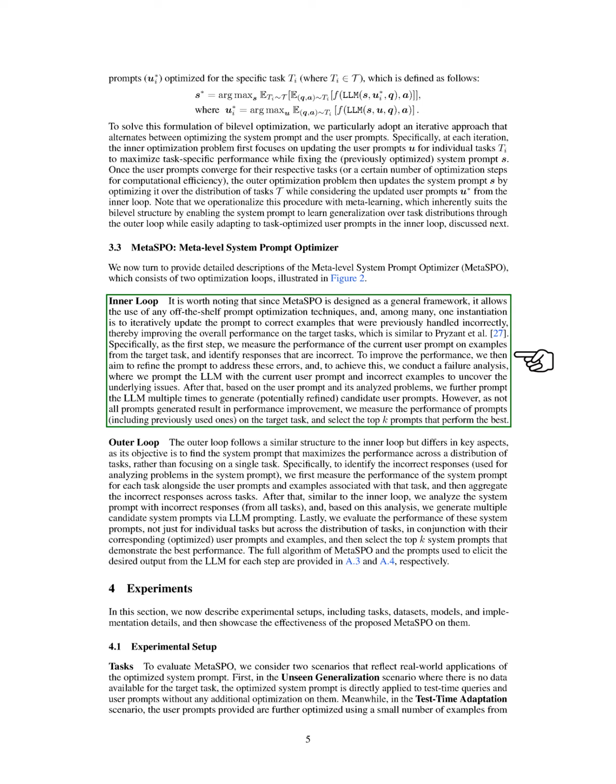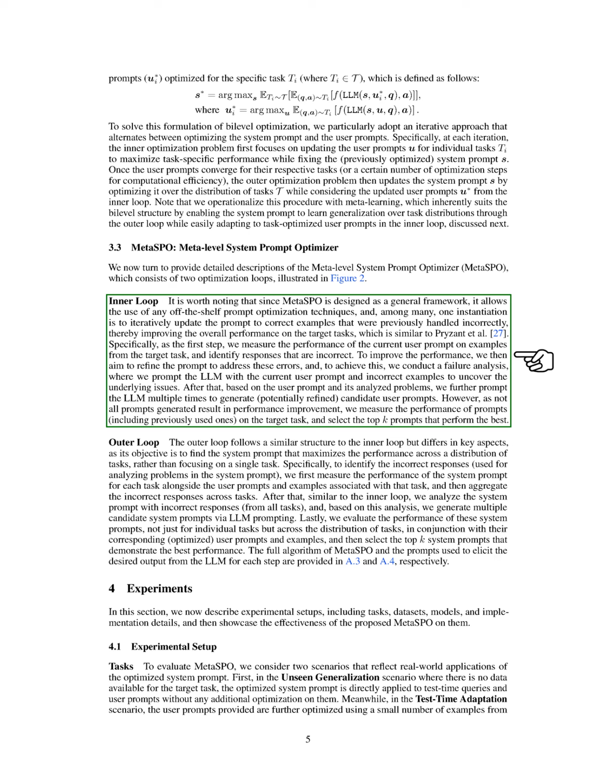One approach is to iteratively refine prompts based on previous mistakes. We start by assessing the current user prompt's performance on target task examples and identifying incorrect responses. To enhance performance, we analyze these errors and generate new candidate user prompts. We then evaluate the performance of these prompts and select the top ones that yield the best results.